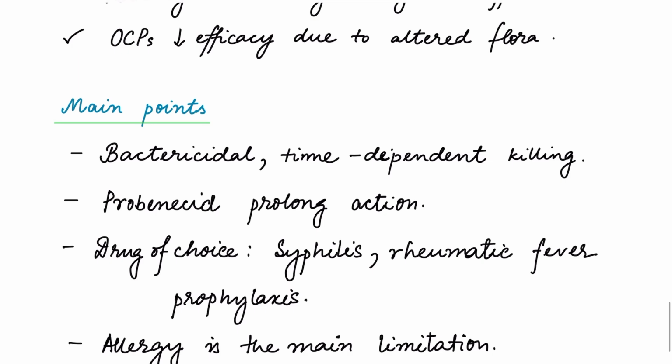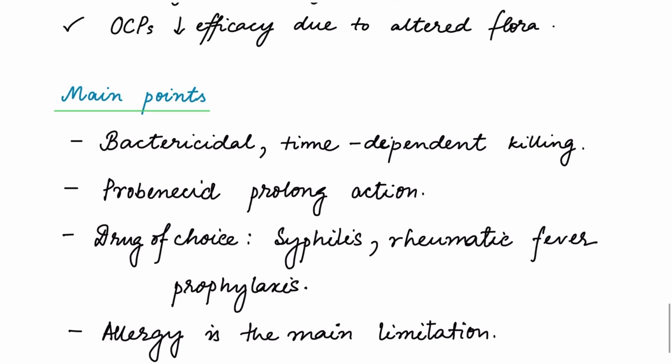Now, coming to the end, what are the main points we have learned today? So penicillins are bactericidal, time-dependent antibiotics that act by inhibiting bacterial cell wall synthesis. Probenecid can prolong their action. Allergic reactions are their major adverse effect. Penicillin G remains the drug of choice for syphilis and rheumatic fever prophylaxis. Resistance may occur due to beta-lactamase enzyme production or altered PBPs.